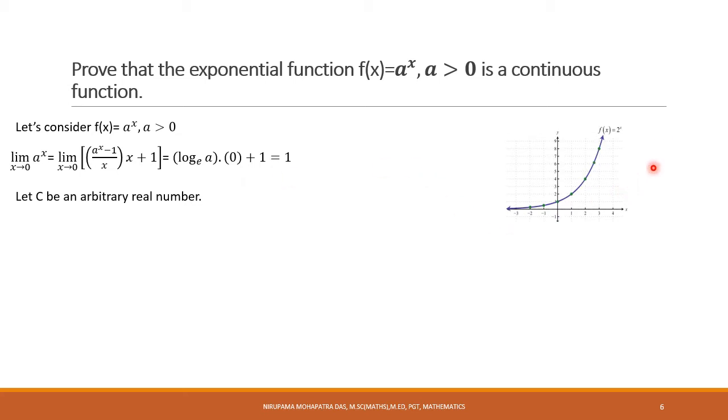So this is the graph of f(x) equal to 2 to the power x. Here you may think, why can't we put x equal to 0? I'll tell you a bit later. Now suppose c is any arbitrary real number. The domain of this function is, x can be any real number, right? So the domain of this function is the set of all real numbers.